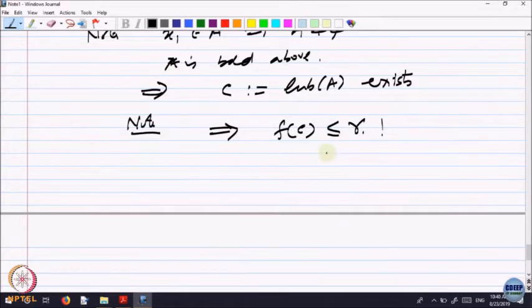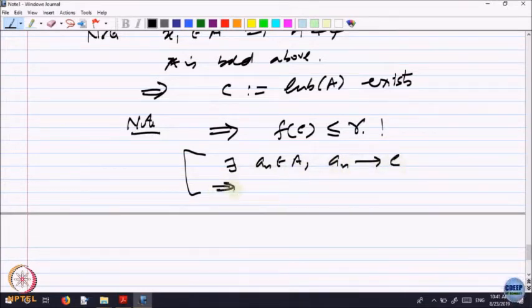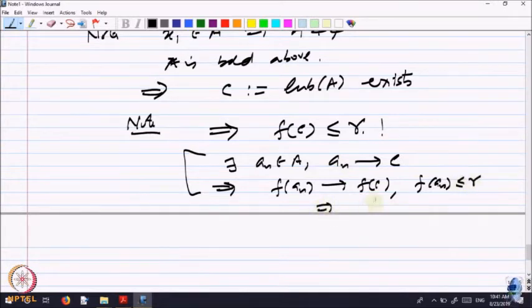So, image must have the property. So, let me write here, there exists a sequence A n belonging to A, A n converging to C implies f of A n converging to f of C, because of continuity, right. F of A n, because it belongs to A, is less than or equal to gamma, implies f of C is less than or equal to gamma. That is a proof. So, we have used continuity here. Okay.